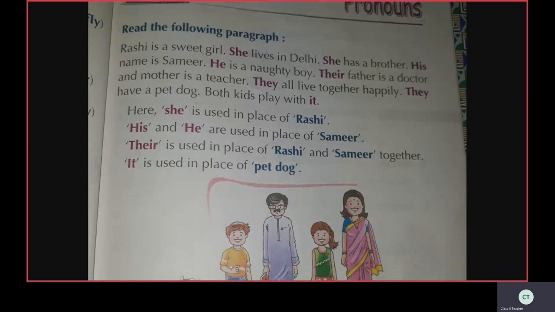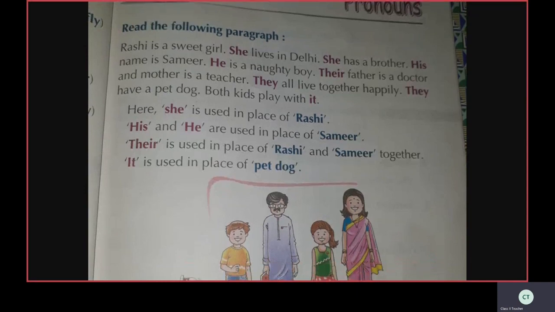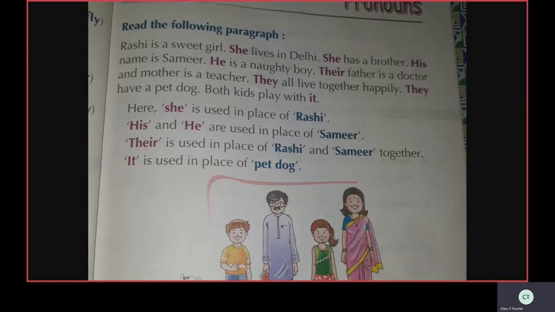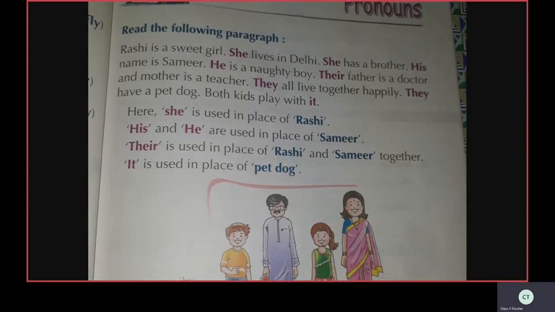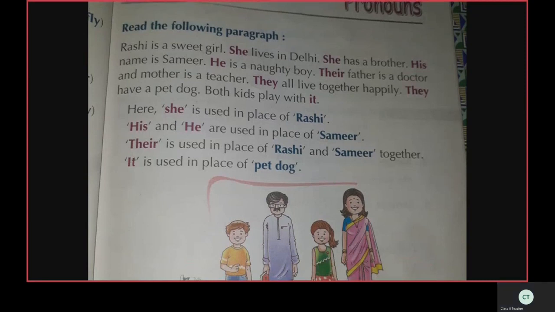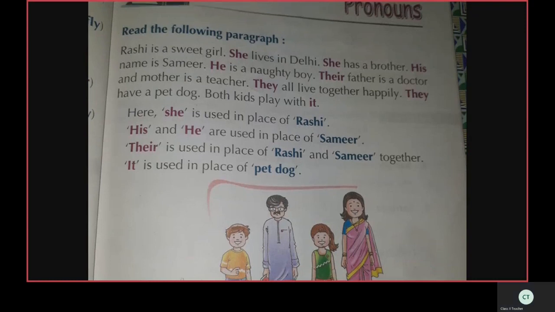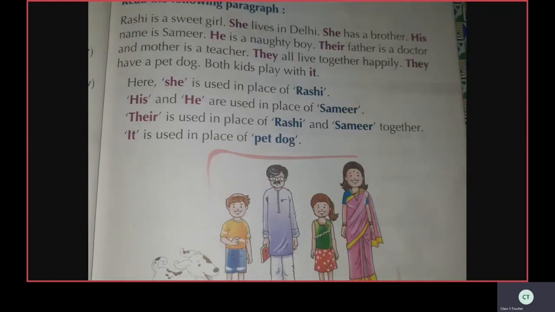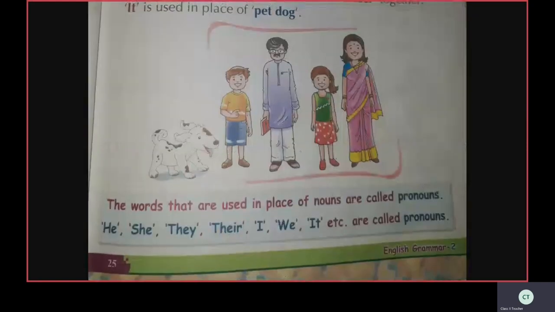Okay. See here, she is used in place of Rashi. His and he are used in place of Samir. Their is used in place of Rashi and Samir together. It is used in place of pet dog. See here, the words that are used in place of nouns are called pronouns. Okay, children? The words that are used in place of nouns are called pronouns.